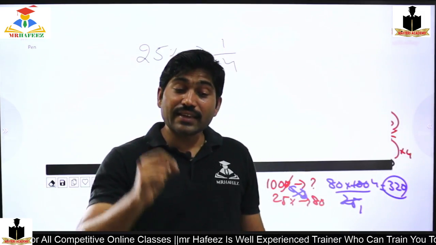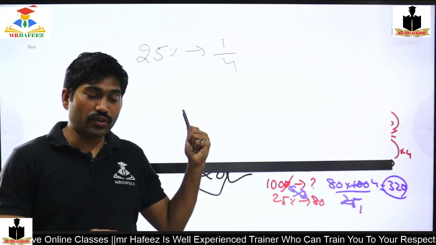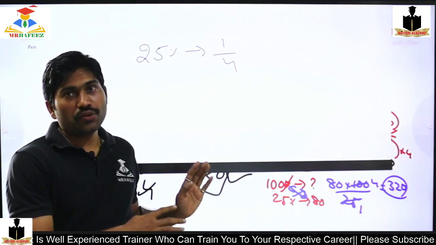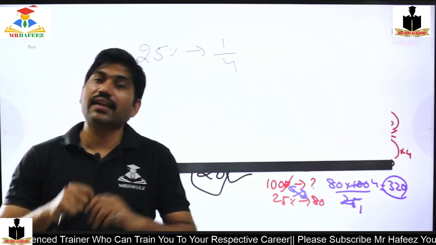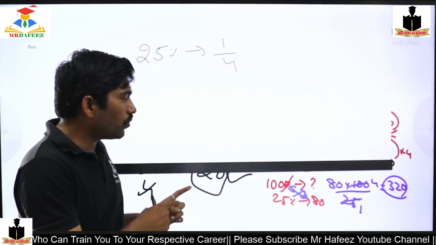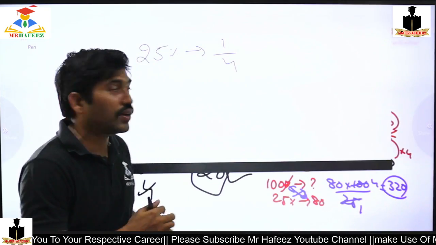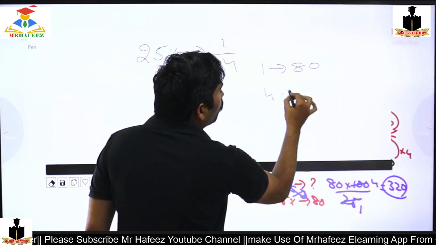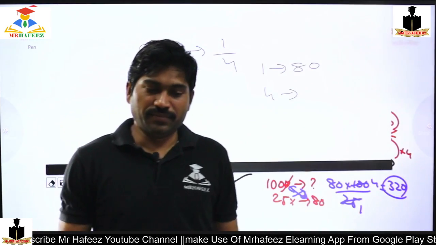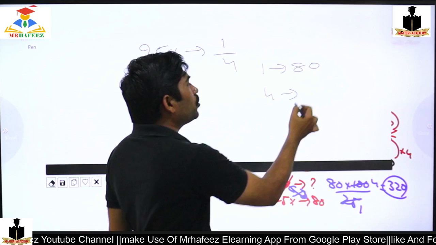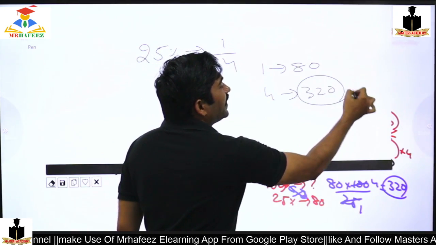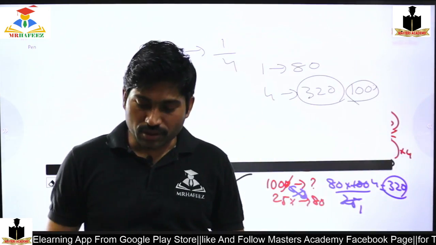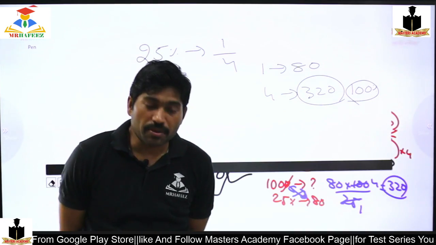So if it is clear, type C in the comment box. You need to know all these methods. At present you won't require them, but in future, to calculate any question, we need to know what exactly it is. That's why I'm writing. So 1 by 4 means 1 chocolate costs 80 rupees. What about 4 chocolates? 4 is nothing but 100%. 1 chocolate costs 80 rupees, 4 chocolates cost 320. So this itself is the 100% value. If it is clear, type CLR in the comment box.